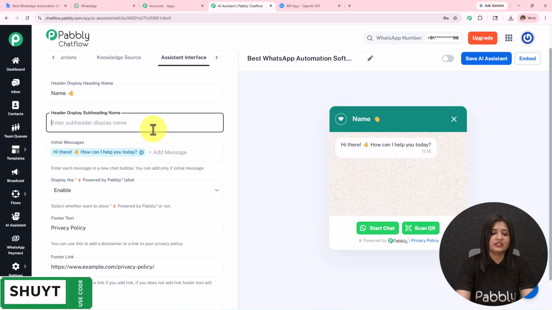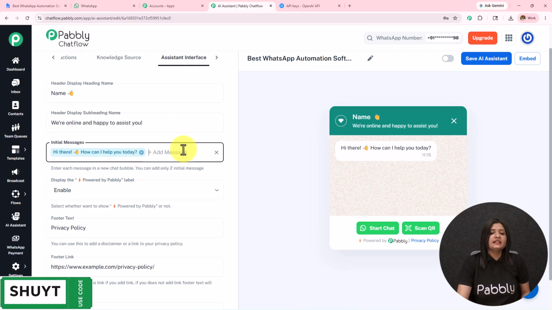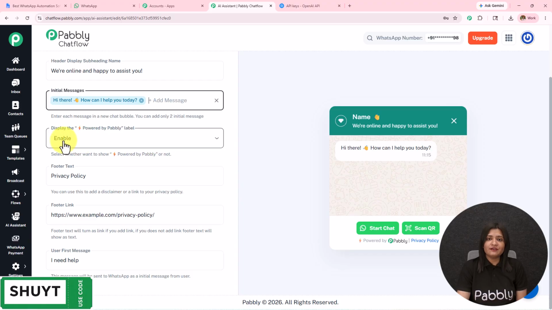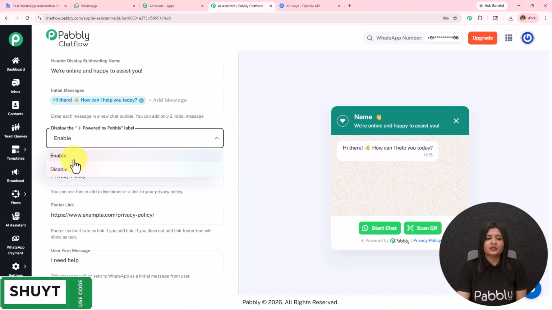If you want to keep, you can keep it. If you want to delete, you can do that. Then we have this initial messages. You can add 2 initial messages based on which your AI agent is going to reply to the user. Then we have display powered by Pabbly. If you want to keep it enabled, you can do that. If you want to disable this, you can do it.